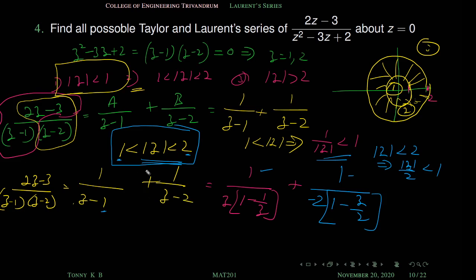So in this example, for the first part we take z outside because 1 by z is less than 1 in this region. In the second part we take 2 outside, then only z by 2, and z by 2 is always less than 1 in this region.